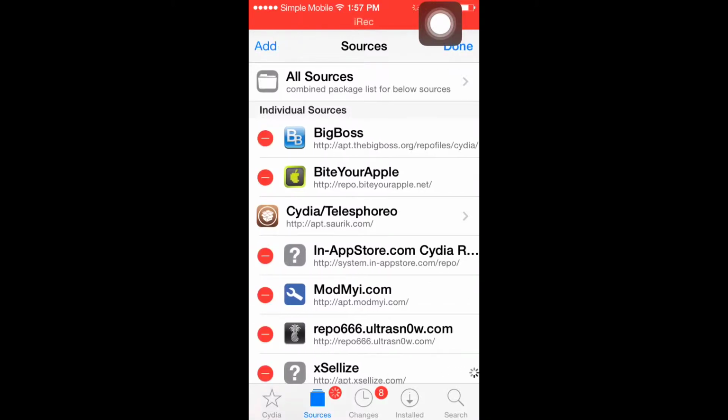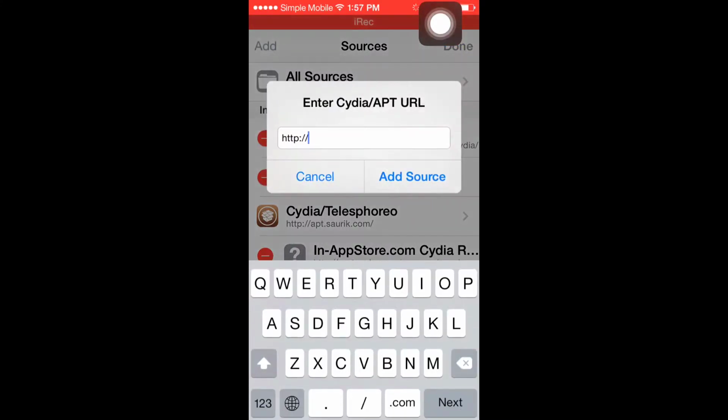Go to Edit, Add, and put in system.in-app-store.com/repo. Since I already had it, I'm not going to add it. You will add the source and do whatever it tells you to do after that.